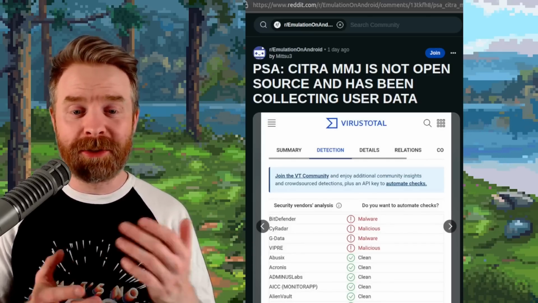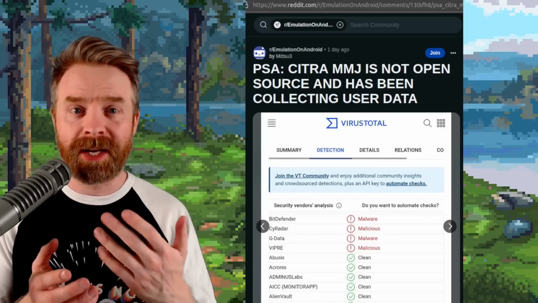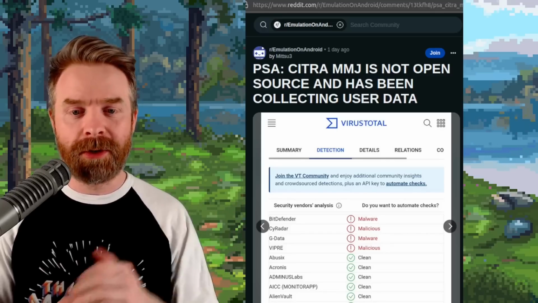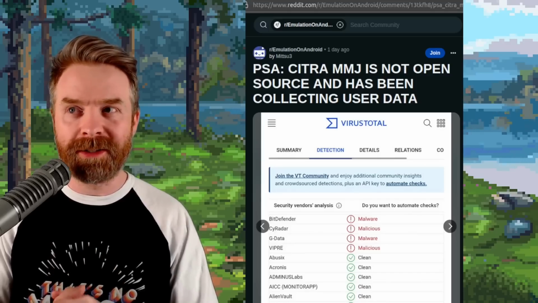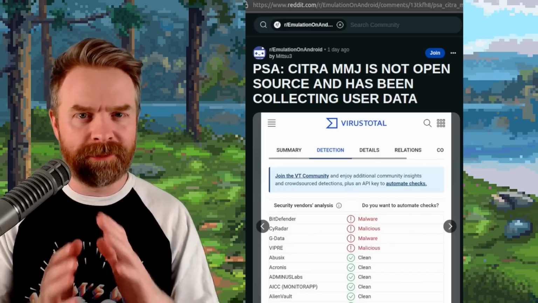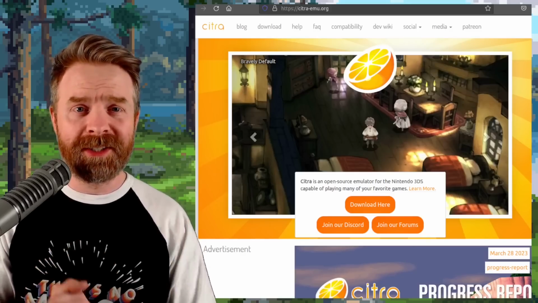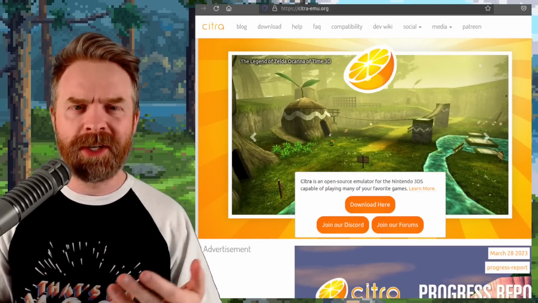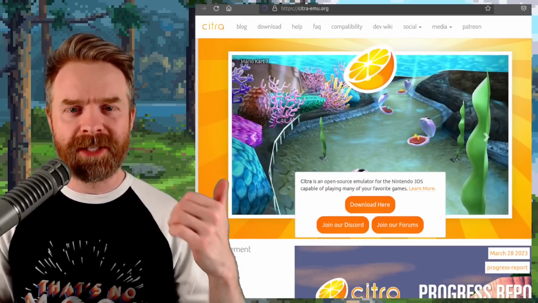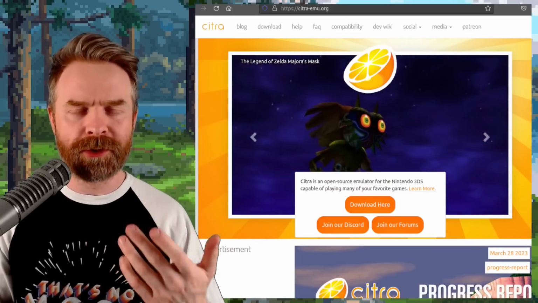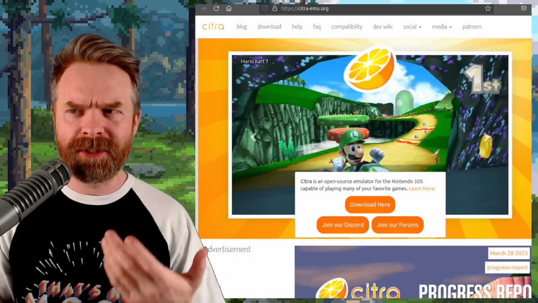Some people are saying this is the worst thing ever. Some people are saying it's not a big deal at all, and what they're calling for here is absolutely normal. Virus Total doesn't seem to like it though, and I'm questioning what exactly is going on here, considering the source code appears to not be fully open, which is violating GPL licensing. So my advice to you, if you are using Citra MMJ and refuse to switch, just make sure to disable network access for it. The better option here is just to go to citra-emu.org and pick up the real version of Citra. It's come a long way. It's getting a lot better, especially since Vulkan is in it.